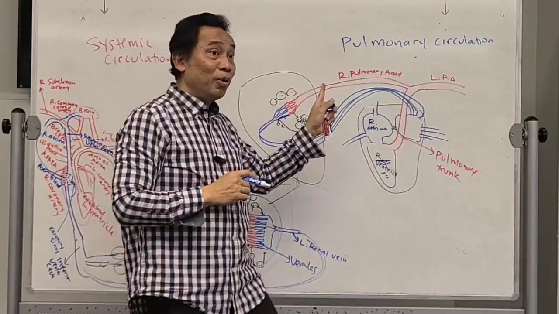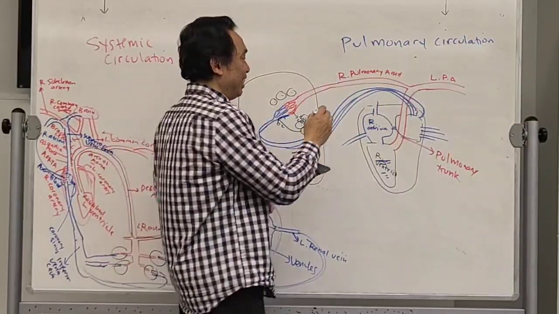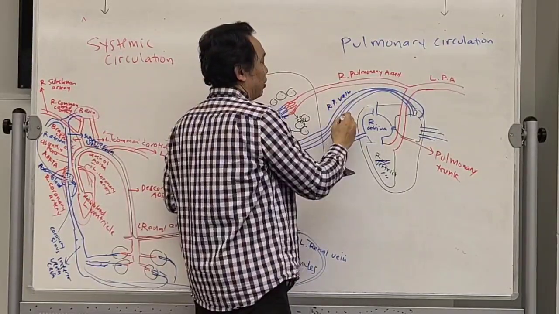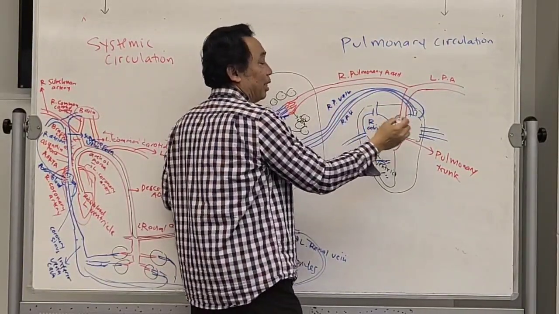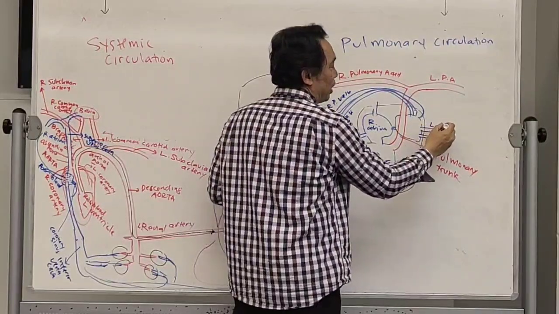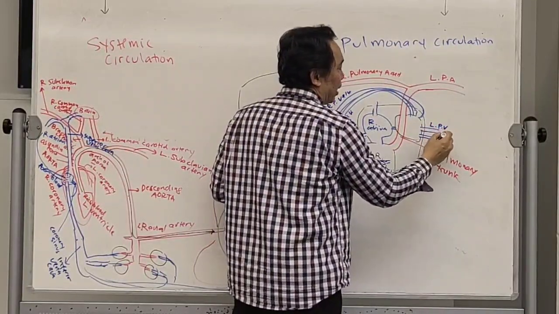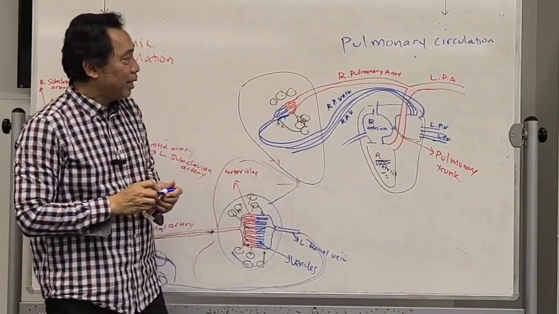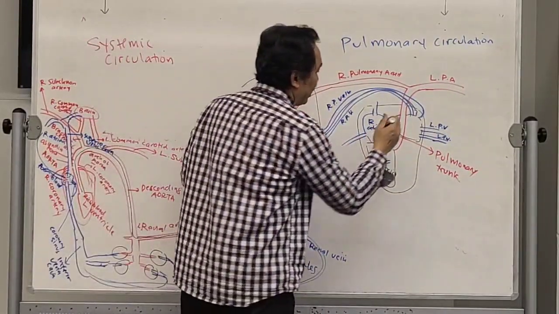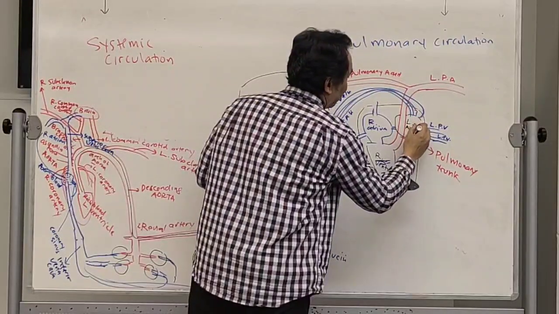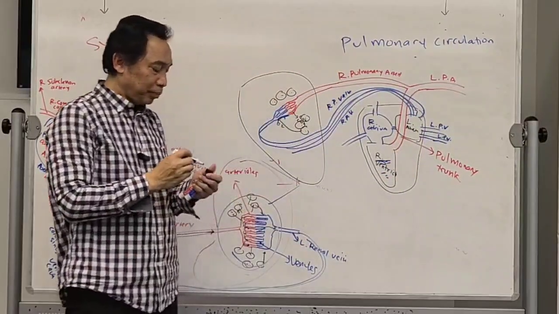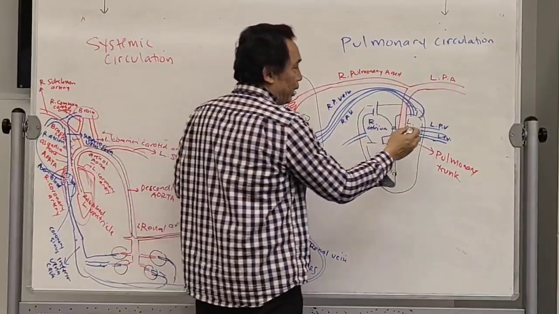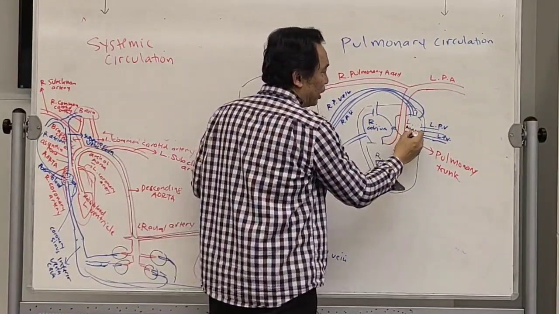Right pulmonary vein. So it's going to be right pulmonary vein. This is also right pulmonary vein. This is going to be left pulmonary vein. This is another left pulmonary vein. There are 4 veins that enter into the left atrium. Okay? Get it? And this blood that's coming from the lungs will be rich blood, right?